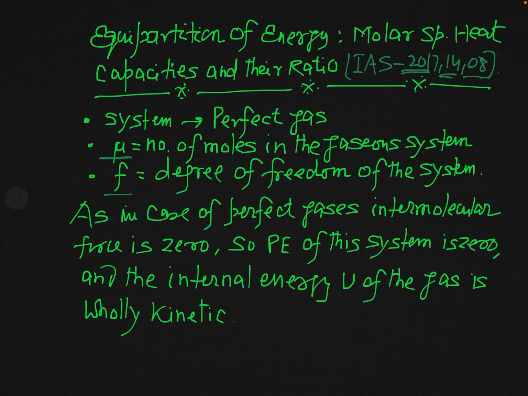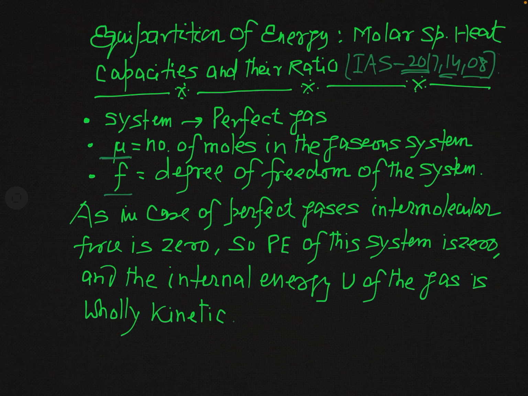Now, as I have told you earlier too, in case of a perfect gas there is no intermolecular force acting between its molecules, and if there is no intermolecular force, there is no interaction, so interaction energy will be zero. And what is this interaction energy? Potential energy is in fact interaction energy because it is developed due to mutual interaction, and the interaction must be conservative. So as there is no intermolecular force between the molecules of a perfect gas, definitely a perfect gas will have no potential energy.